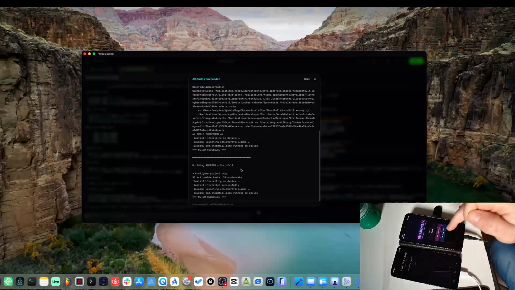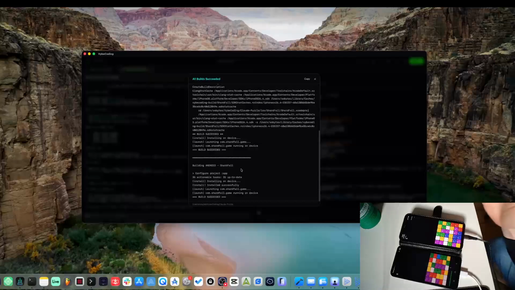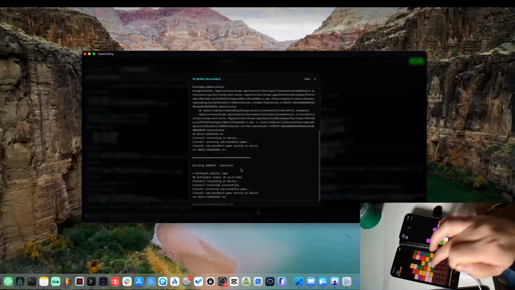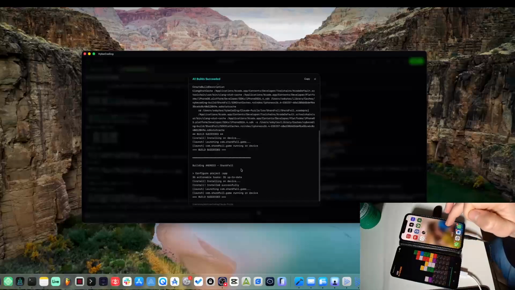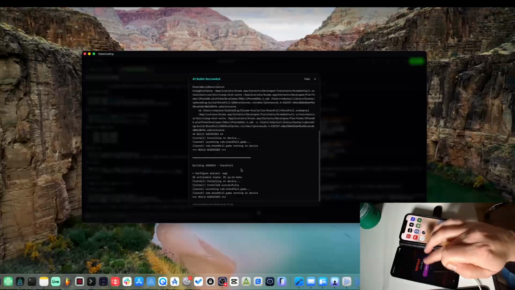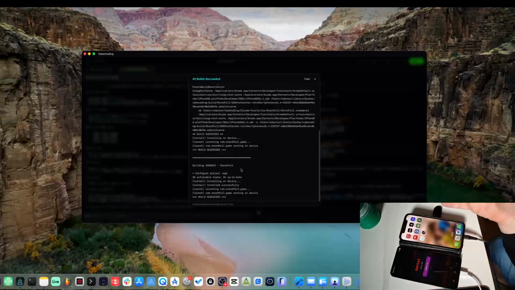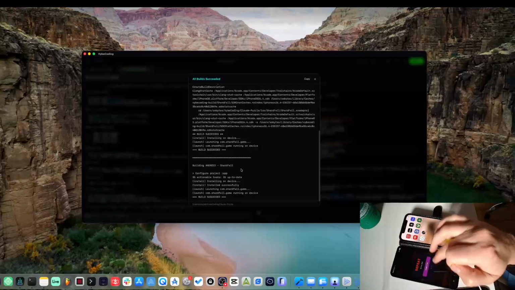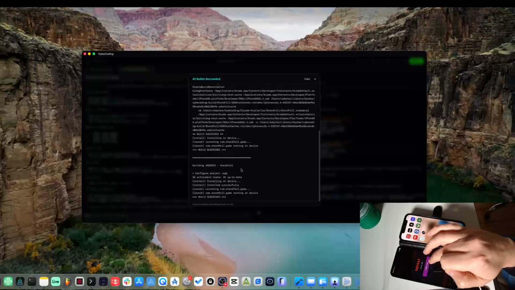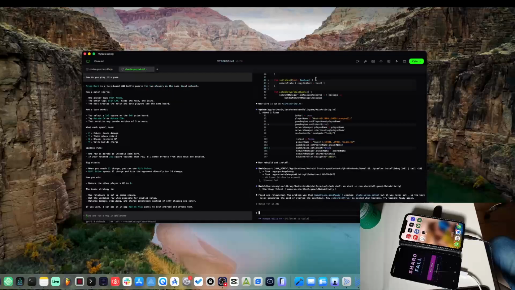So if we host a game here, join a game, we see ready. Okay, so then it starts. Now I assume this game is some kind of Tetris game, I'm not sure. But what do you have to do? So maybe to try and get rid of the things. So yeah, I mean that was kind of cool. Crashed obviously though on iPhone. No idea why. Fix these crashes, but let's just go back and just check the Codex game one more time.